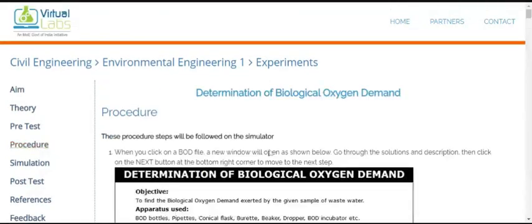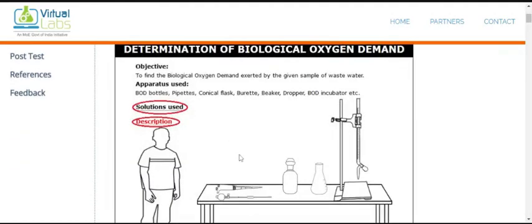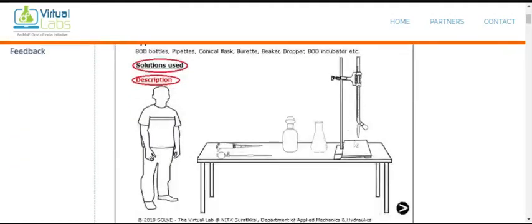So what is the procedure? The object is given. We are interested in finding the BOD in the given sample, and for that, what apparatus do we need? We need a BOD bottle, pipettes, conical flask, burette, beaker, dropper, BOD incubator, etc. These are the apparatus that we need, and it is already mentioned on this table.